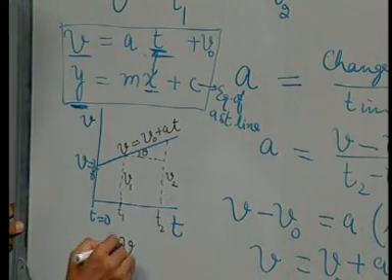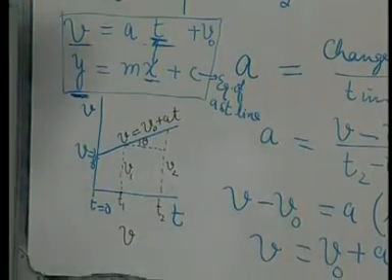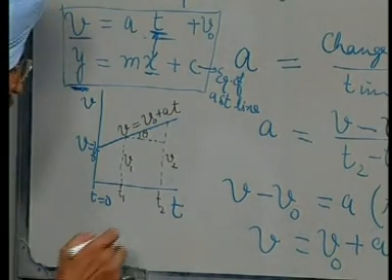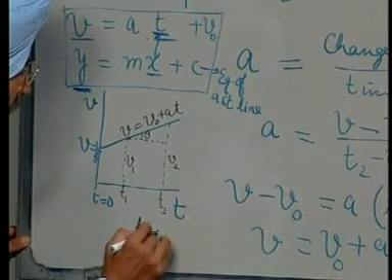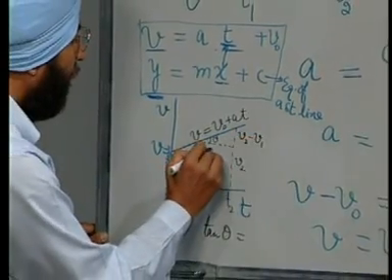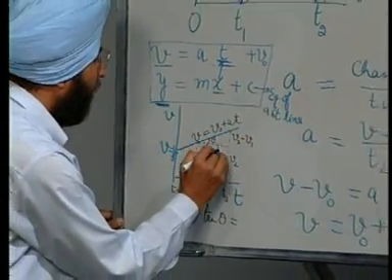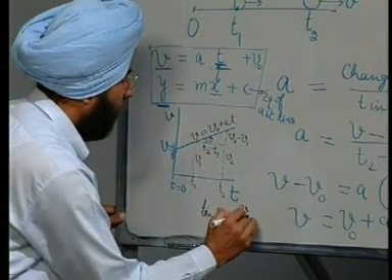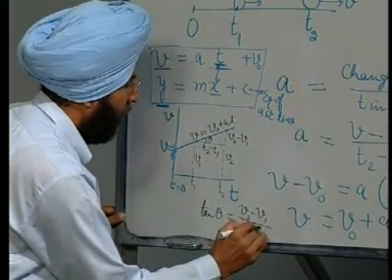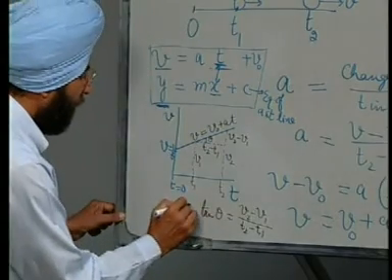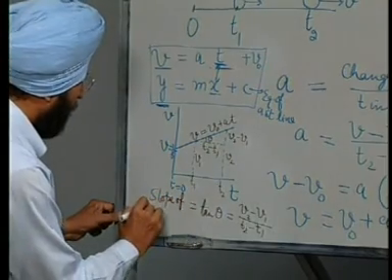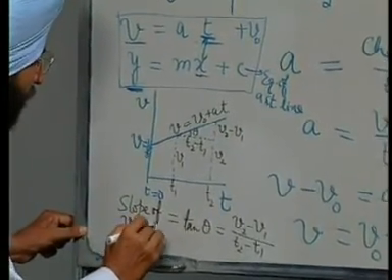tan theta is equal to v2 minus v1 perpendicular over t2 minus t1, v2 minus v1 over t2 minus t1. This tan theta is the slope of the velocity time graph.